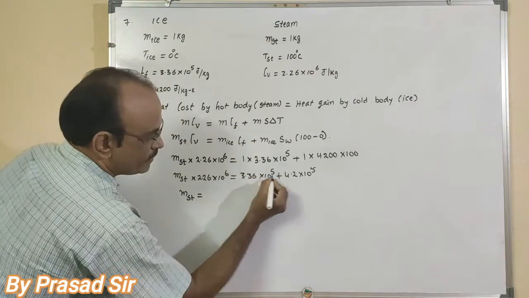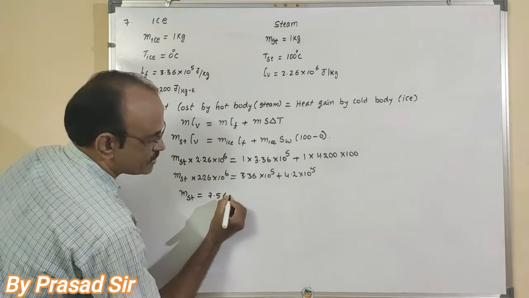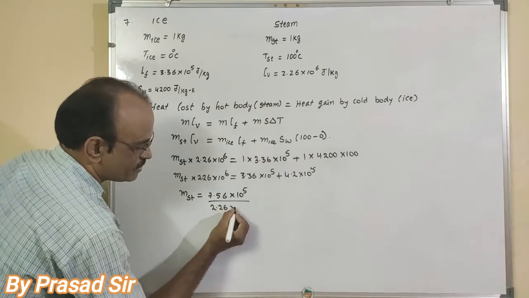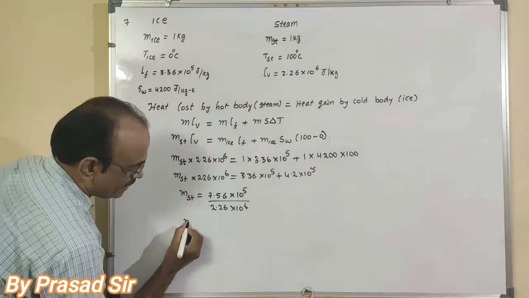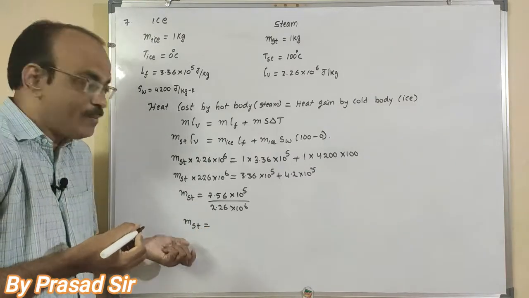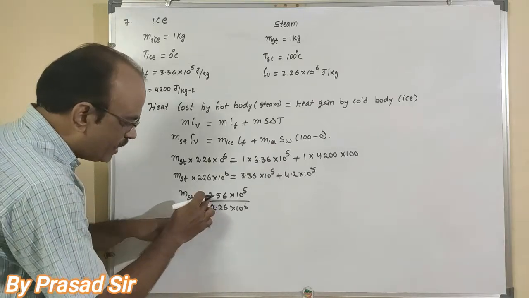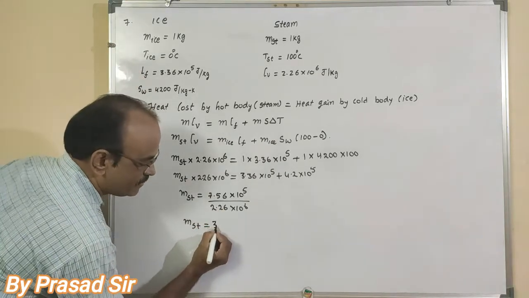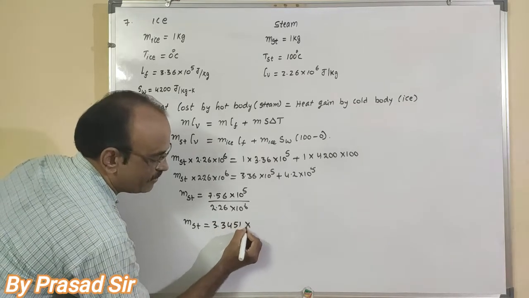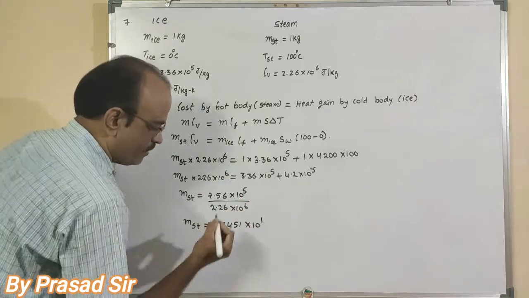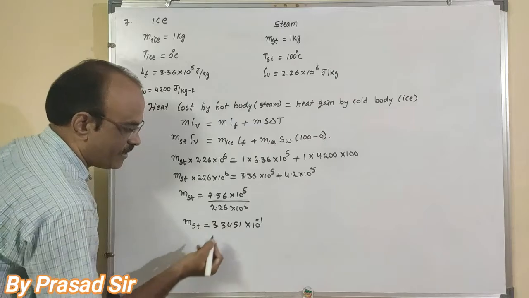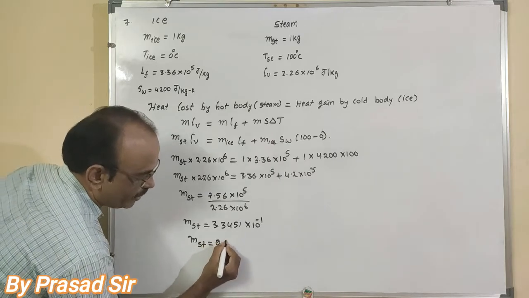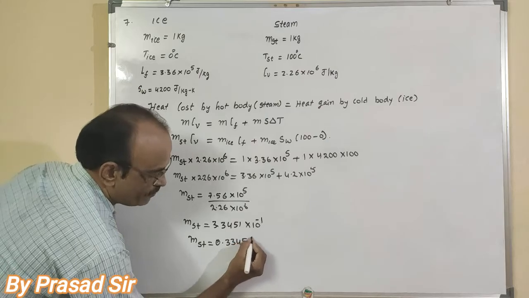Now I want to calculate the mass of steam, which is equal to 3.36 plus 4.2, that is 7.56 × 10^5 divided by 2.26 × 10^6. The mass of steam required is the division of 7.56 by 2.26, which we write as 3.345 × 10^(5 minus 6), that is 10^(-1). So mass of steam is equal to 0.3345 kilograms.